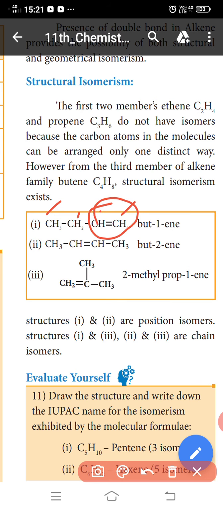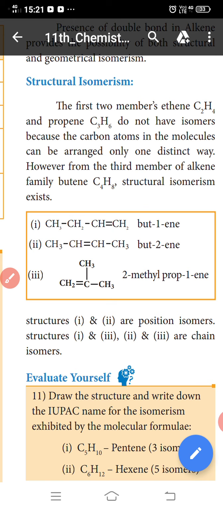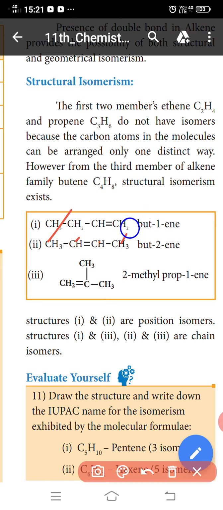First place, second place, third place, fourth place. So in the first one, the double bond forms at the first place, a carbon to carbon double bond, so 1-ene. In the second one, four carbons are present, but the double bond forms between the second and third carbons, a carbon to carbon double bond.